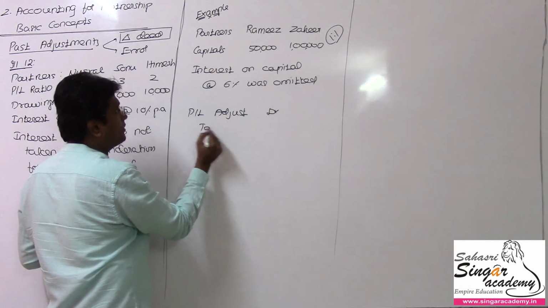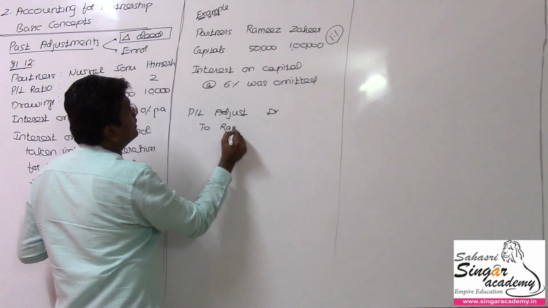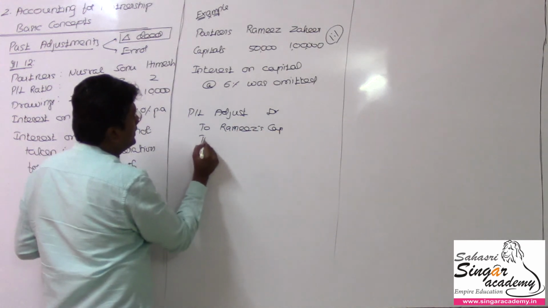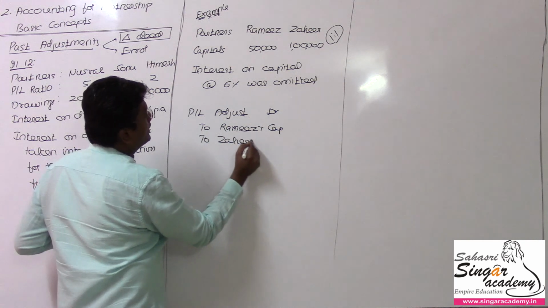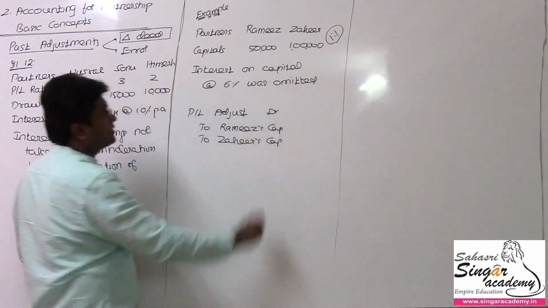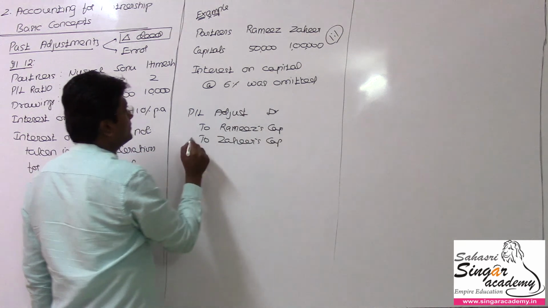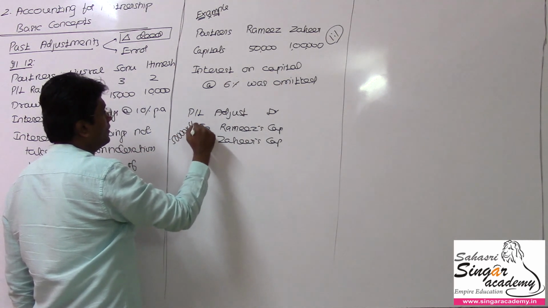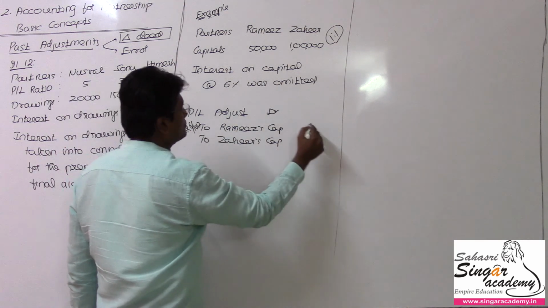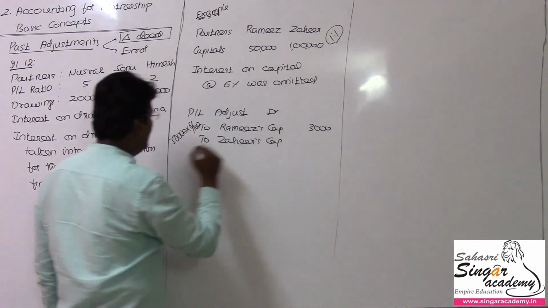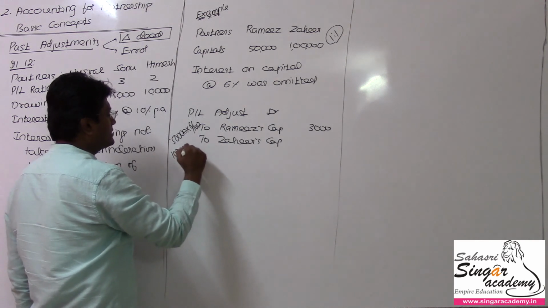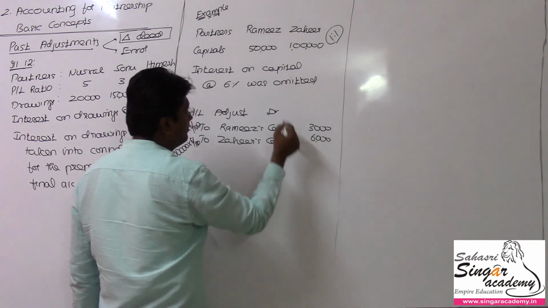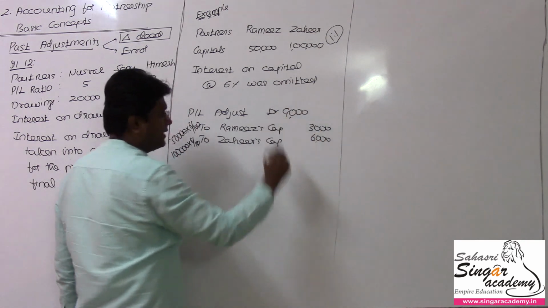P&L adjustment account debit to Ramesh capital account and to Jahir's capital account. On their capital, we have to offer them interest on capital. For Ramesh, the value will be 50,000 and for that 6% will be eligible, so 3,000 will be for Ramesh. And Jahir 1 lakh, for that 6% will be offered, which is 6,000. So now we are crediting to them by debiting the P&L adjustment account.